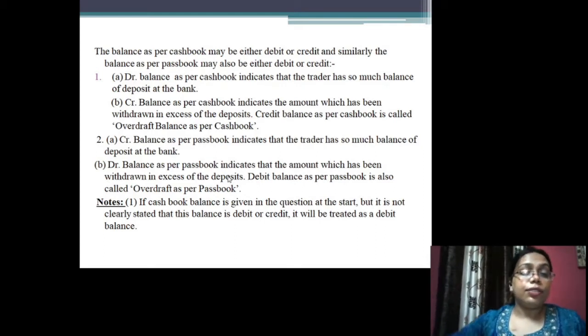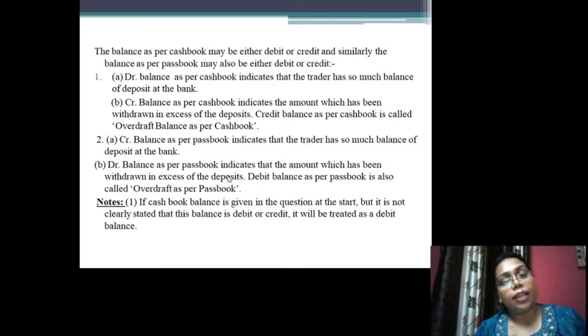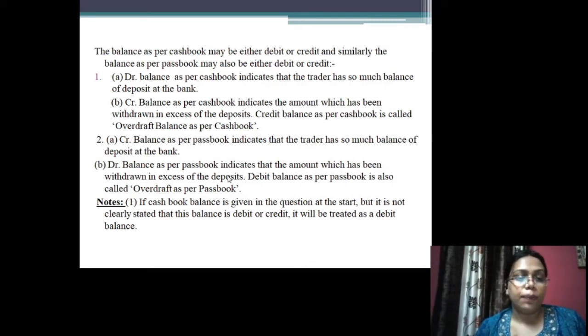Secondly, if there is a credit balance as per passbook, then again it means the trader has so much balance of deposit at the bank, and it is again a favorable situation for a person or a company. And debit balance as per passbook indicates an unfavorable situation for the firm. This means again it is an overdraft as per passbook.